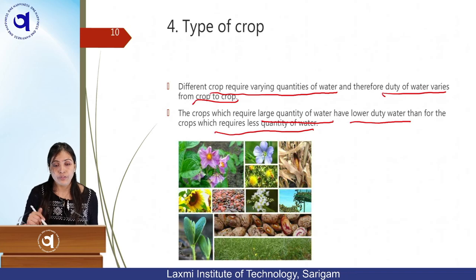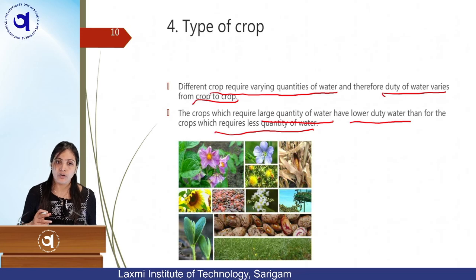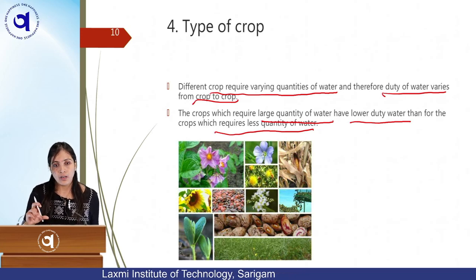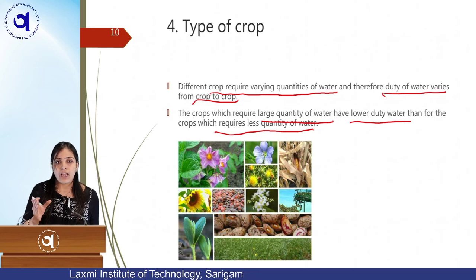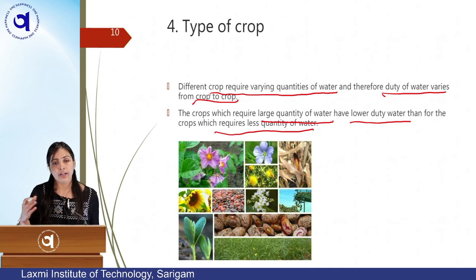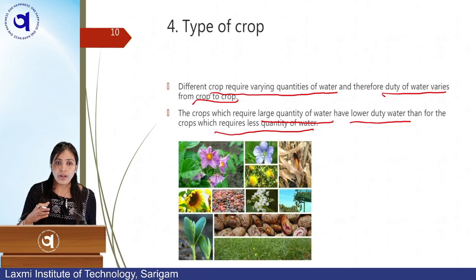Which crop has more duty? Of course, wheat will have more duty than paddy, because in the same base period, wheat requires less water for the same area of land than paddy, so it has more duty.